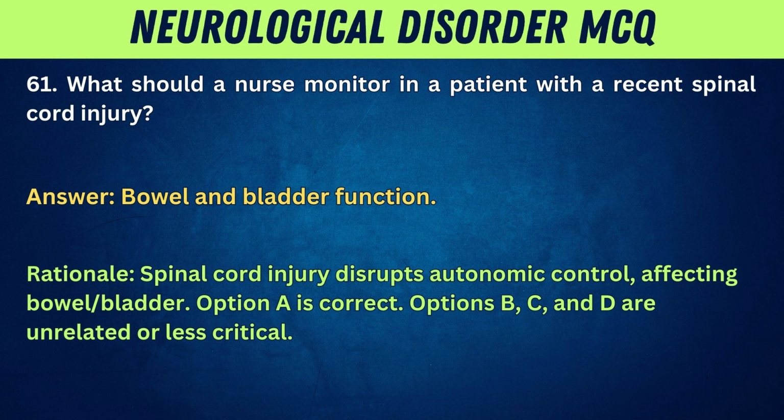Rationale: spinal cord injury disrupts autonomic control, affecting bowel/bladder. Option A is correct. Options B, C, and D are unrelated or less critical.